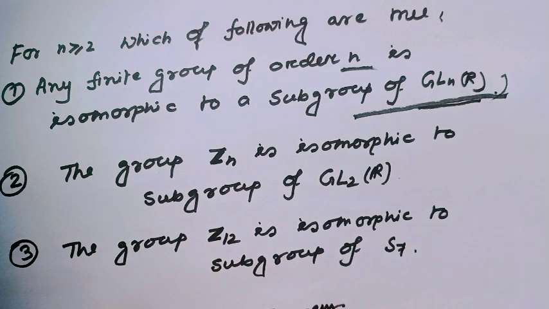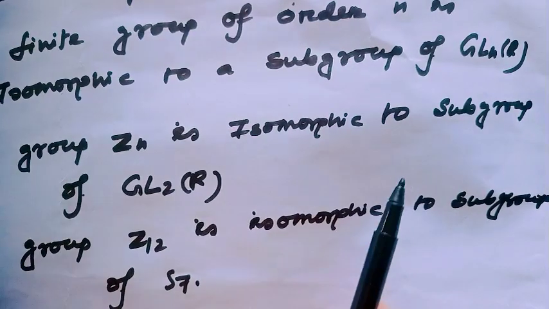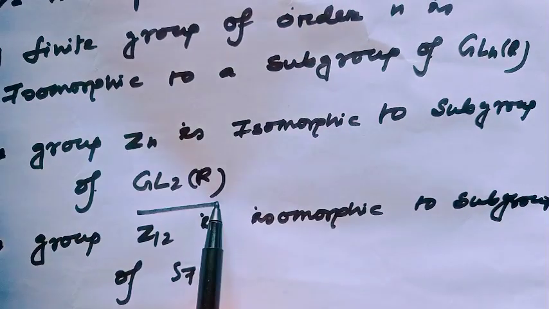Well, what is the second option? The second option says the group Zn is isomorphic to a subgroup of GL2(R).